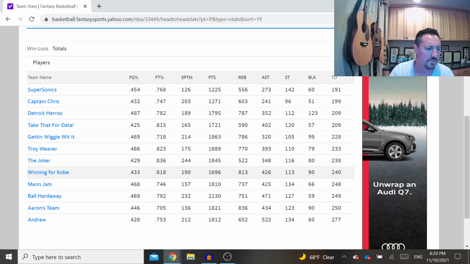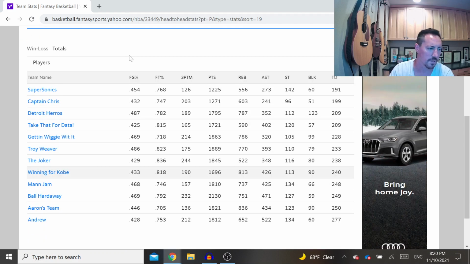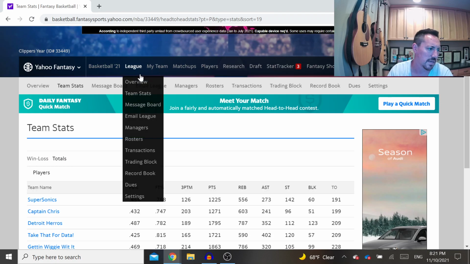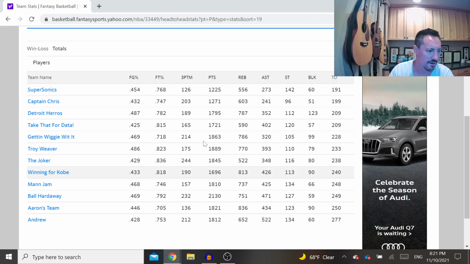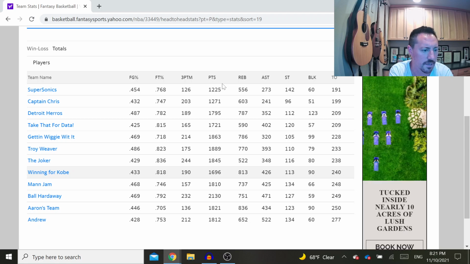So this gives you a better picture of how you're doing compared to the other teams in the league. I'm not really running away with anything, but my team's not out of it in any category either. So when you're looking to make a trade or maybe add a person off of waivers, you want to take a look at your needs.